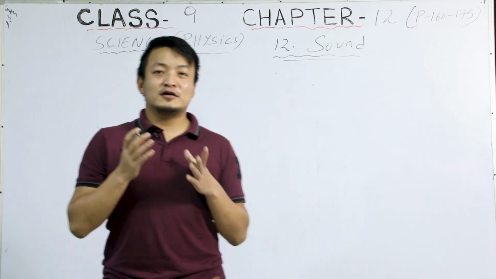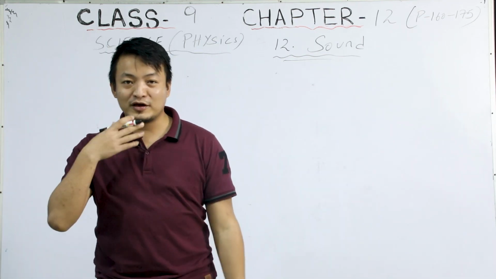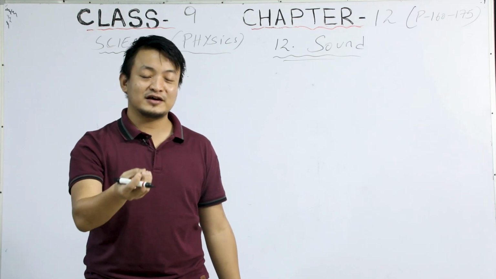What do you mean by sound? The way I'm speaking now, there's a sound, right?